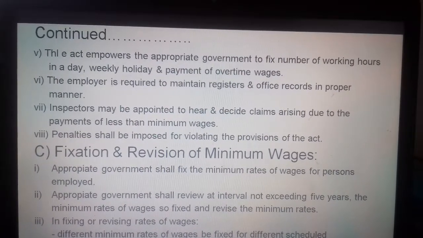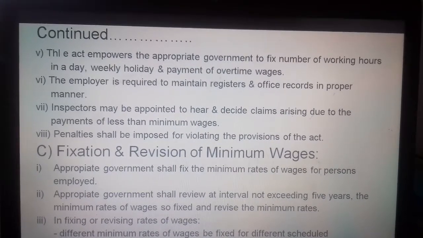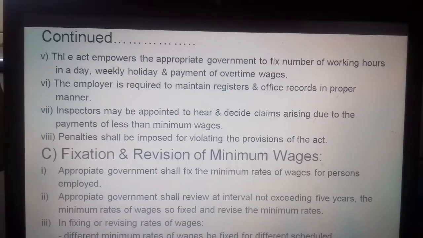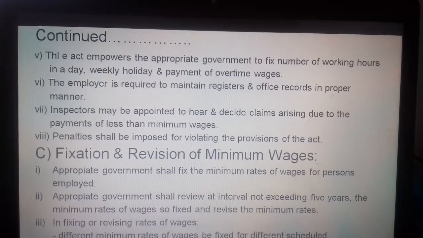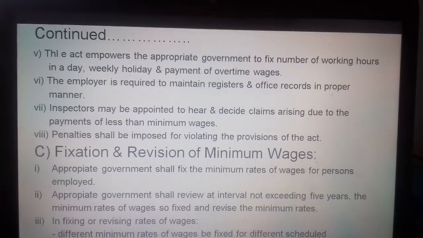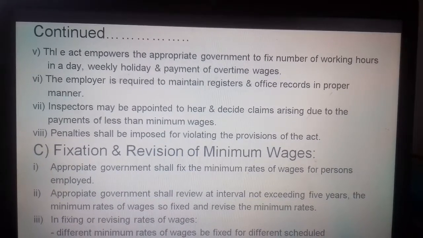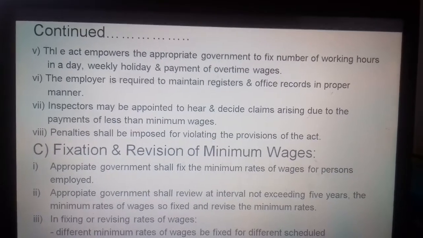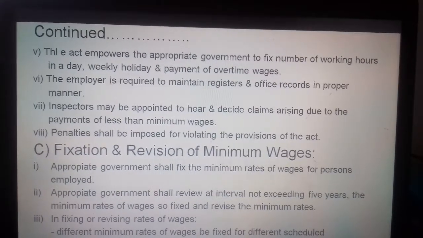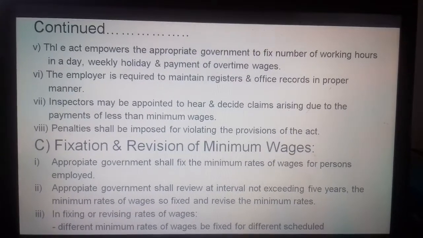Inspectors may be appointed to hear and decide the claims arising due to payment of less than the minimum wages. If minimum wages are not given to any worker, such cases can be handled by the inspectors. Penalties, that is punishment, shall be imposed for violating the provisions of this act.